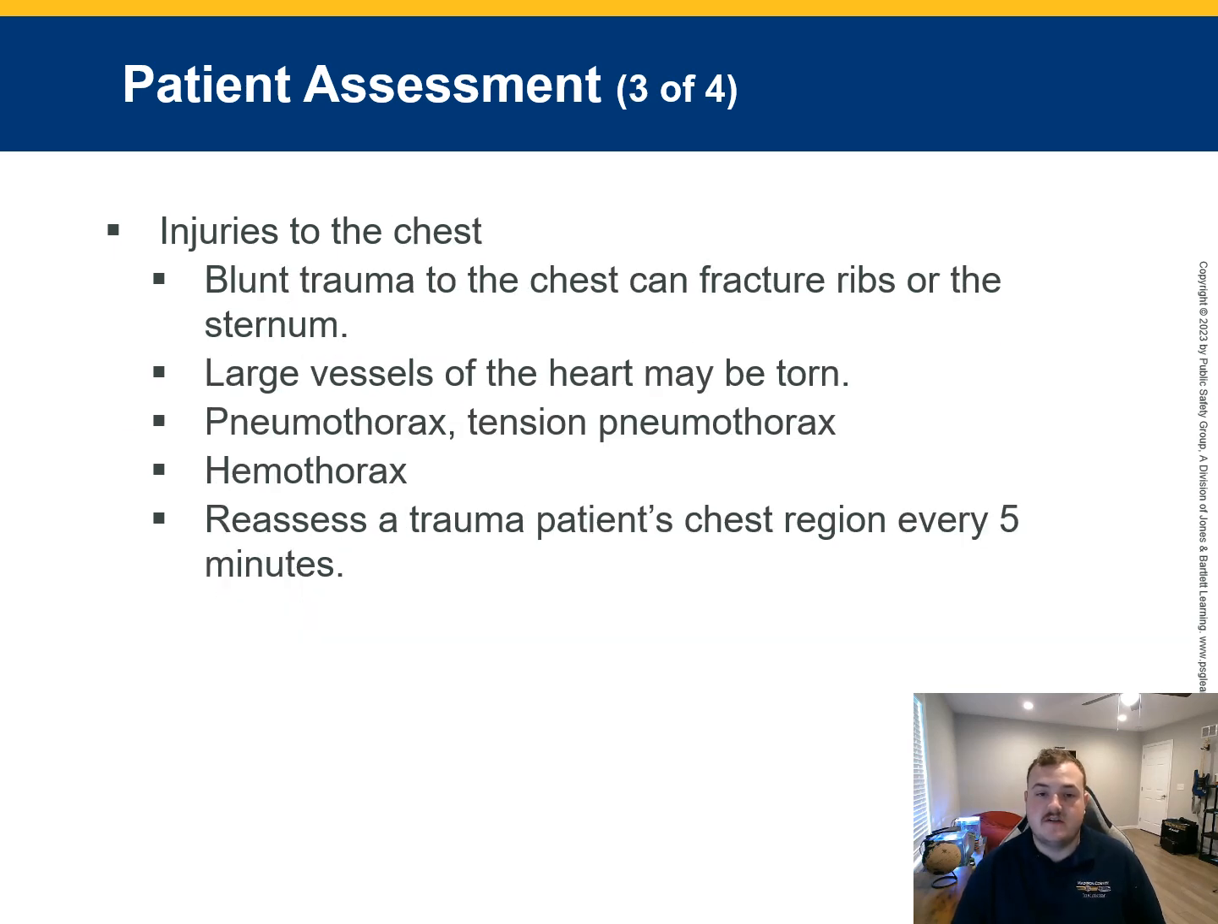Blunt chest trauma can fracture ribs or the sternum and damage major vessels. Reassess the chest region every 5 minutes in trauma patients to monitor for pneumothorax, tension pneumothorax, and hemothorax. Something else you may want to note is a spontaneous cardiac tamponade due to trauma.